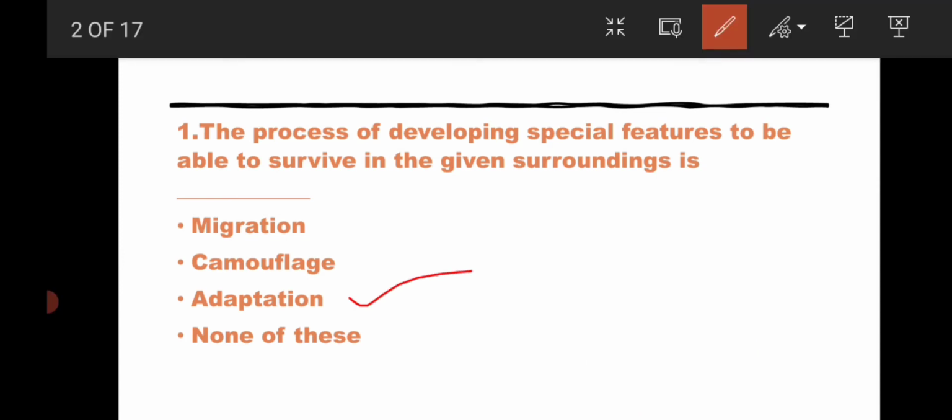The answer for this question is adaptation. Migration is the movement of animals from one place to another. Camouflage is the phenomenon in which animals have the same features of their surroundings, so they can't be identified by their enemies. So here the option is adaptation. Coming for the next question.